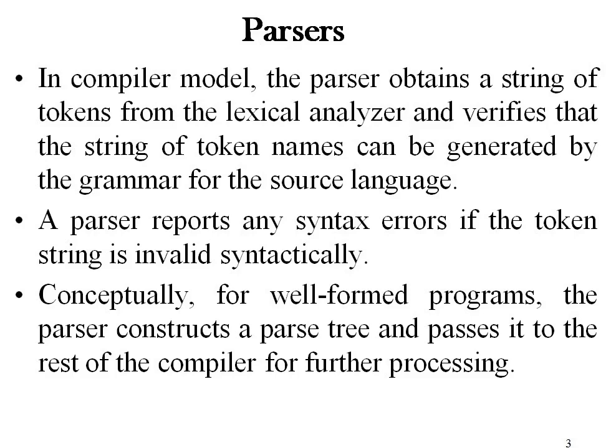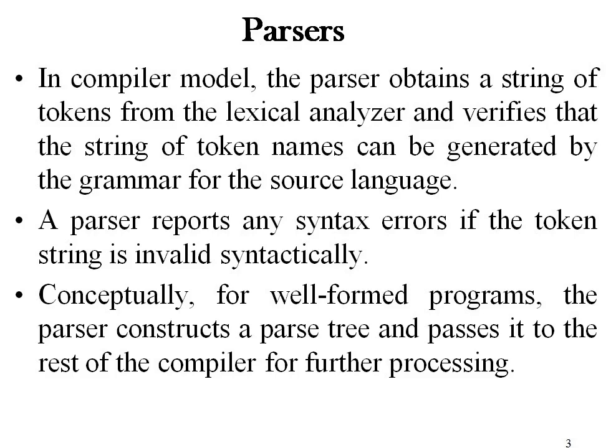If it is, then the string is considered valid, but if it is not according to the syntactic specification, it is considered invalid and is considered to have syntax errors in it. So if the string is valid, the parser constructs the parse tree of that string and passes it to the third phase, else it reports the syntax errors to the error handler, and the error handler works on the syntax errors and flashes the proper message to the user that these are the syntax errors in this statement.